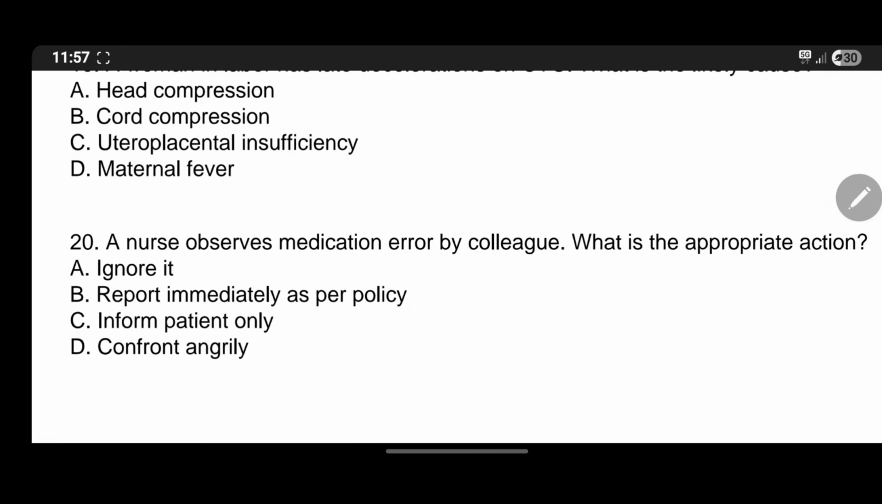And the next thing: a nurse observes a medication error by a colleague. What is the appropriate action? A. Ignore it. B. Report immediately as per policy. C. Inform patient only. D. Confront angrily. Obviously we need to report immediately as per policy. We should not support our colleagues in this, and we should not ignore it.